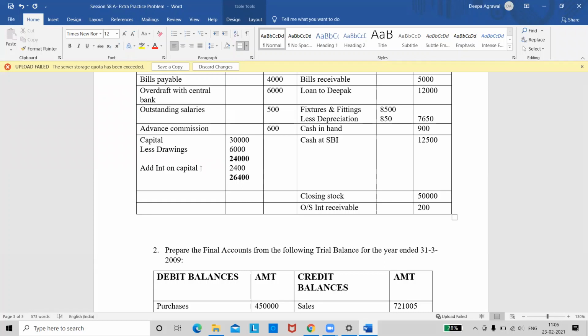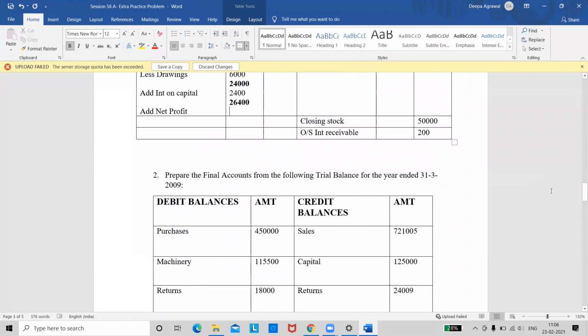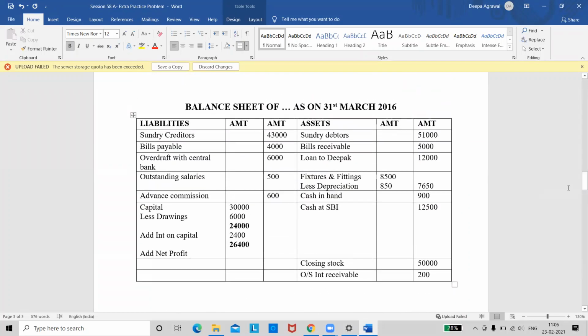The next adjustment is to add your net profit. Please remember all this should be done in the inner column only. How much is your net profit? 58,750. Okay, so I will write that, 58,750. Now tell me the final amount of capital in the outer column. 85,150. Is it correct? Yes, ma'am.